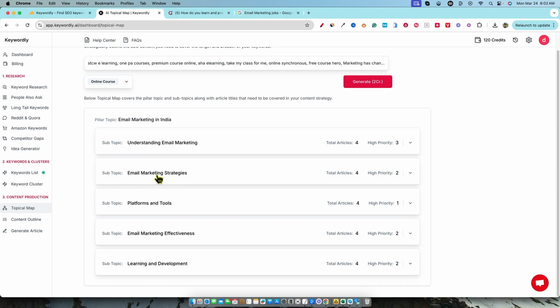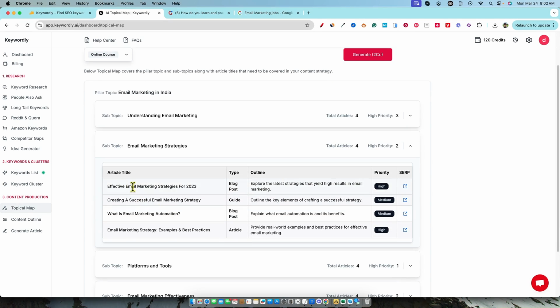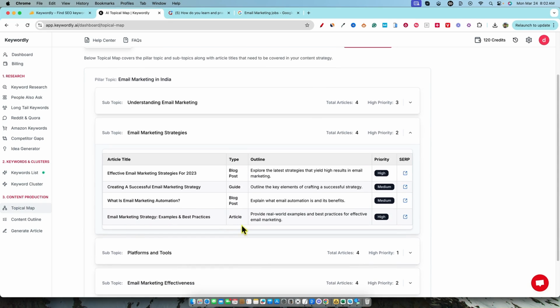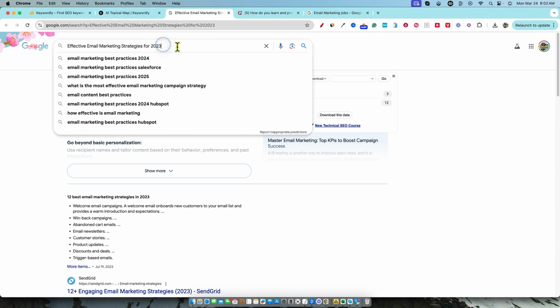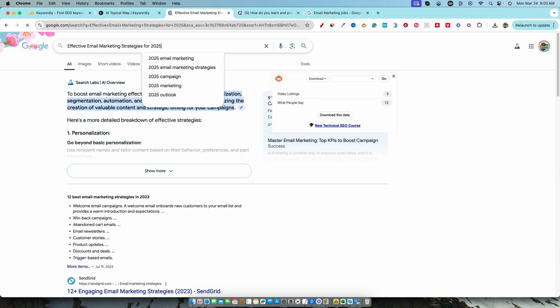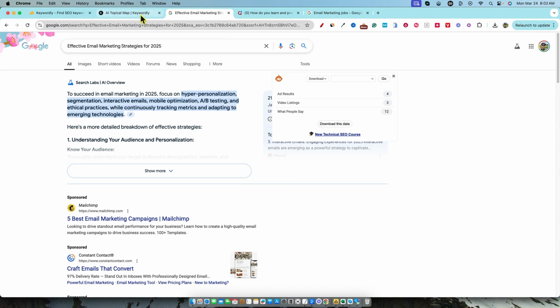So if we went in here at email marketing strategies, you would have your articles right here, effective email marketing strategies for 2023. Obviously change that to 2025. It's a blog post, and you have a guide, a blog post, an article. Priority, I don't know what the priority is, or it's just telling us that high priority is the ones you should hit first. You can click on this. It's going to go and open that up, and you can start looking at what your competition is doing, research and so forth.